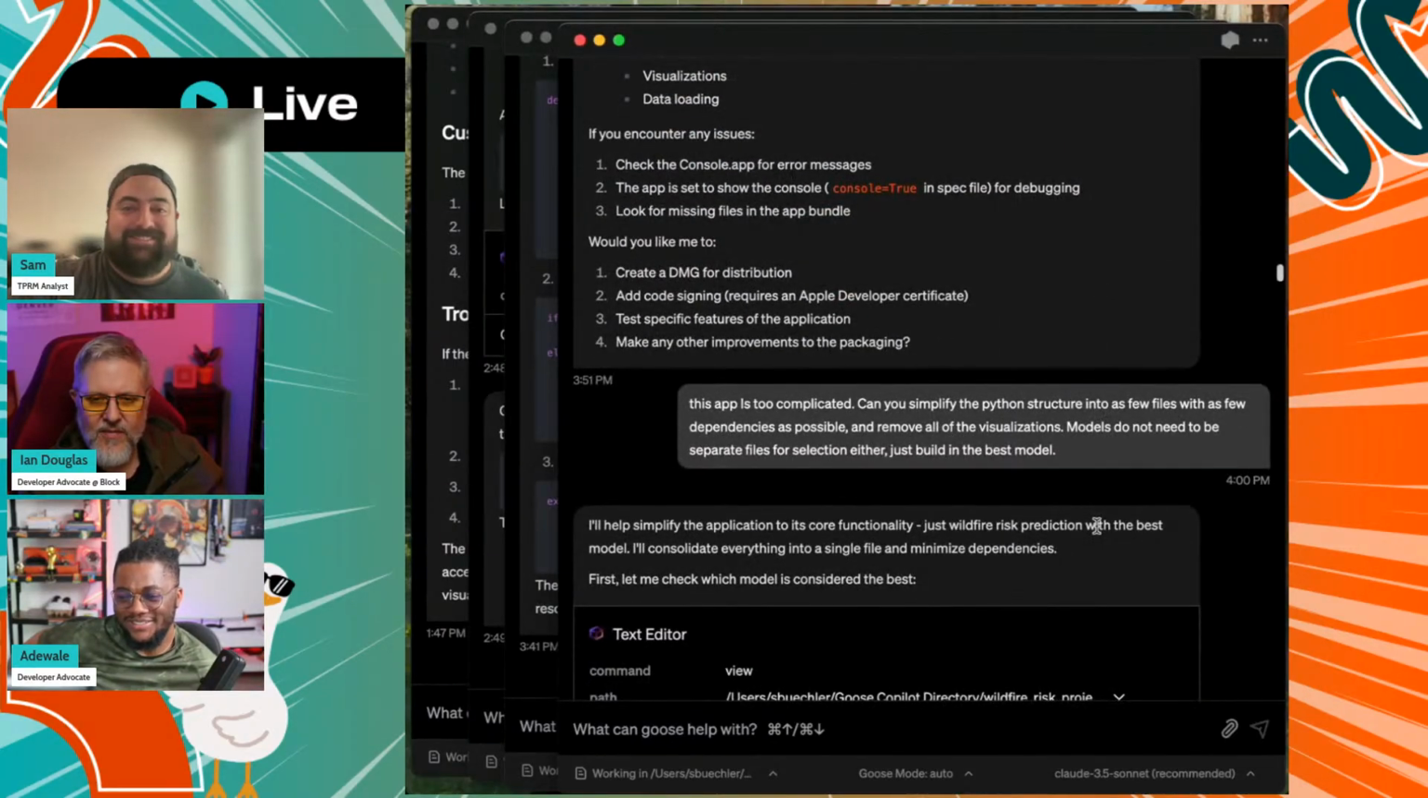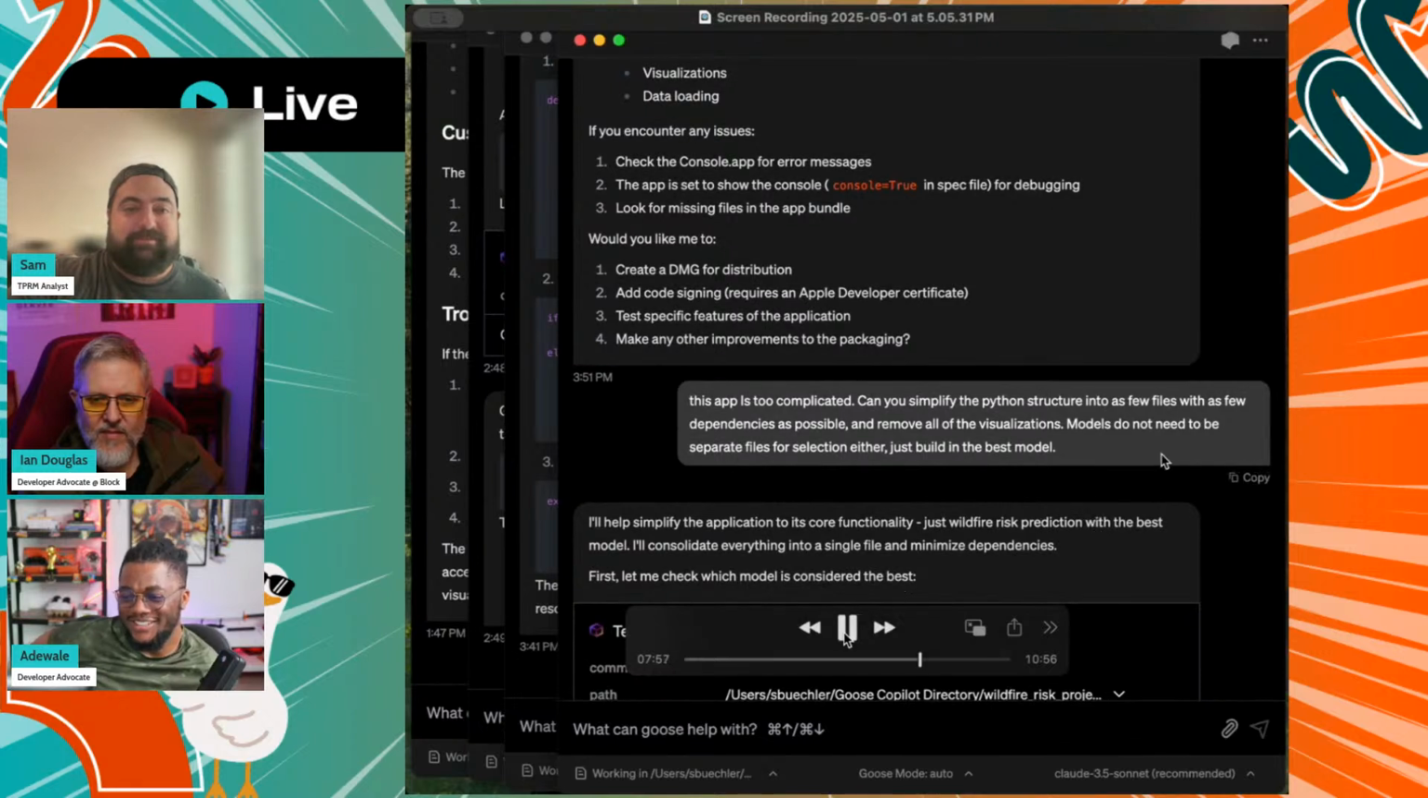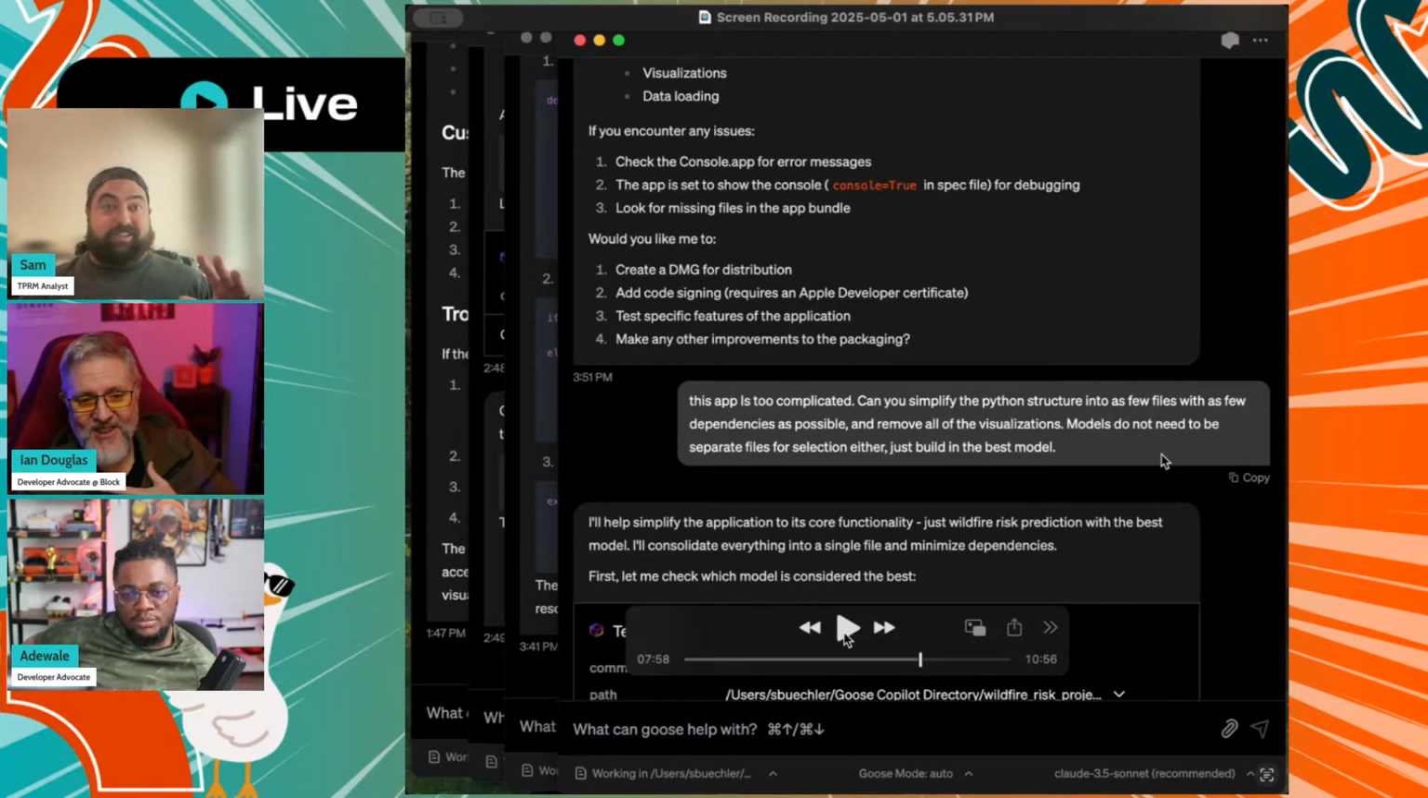Right. Like, this app is too complicated. Yeah. Exactly, and this is where the different models are interesting. I think 3.7 tends to write a bunch, and 3.5 keeps things a little simpler and breaks things into fewer files.